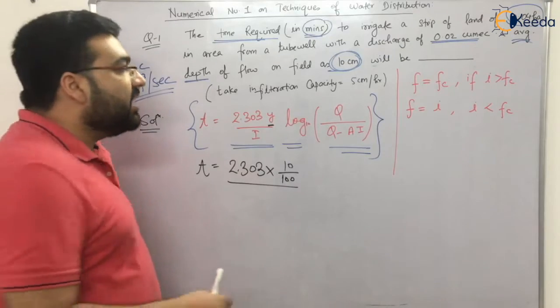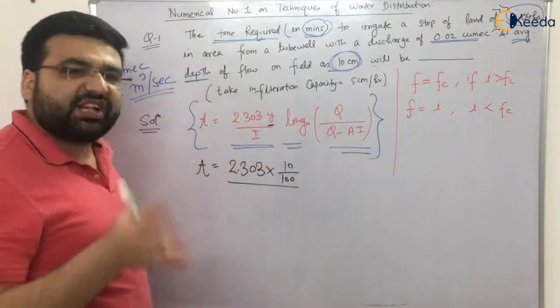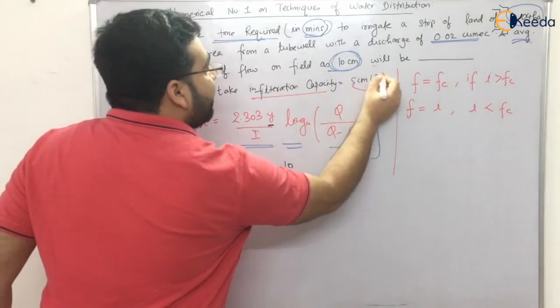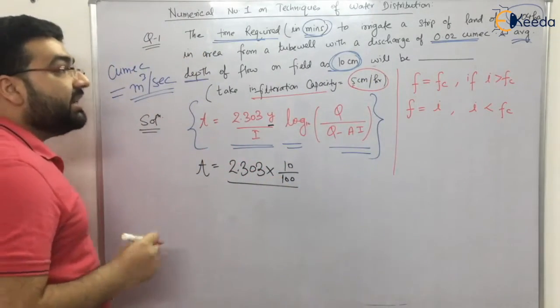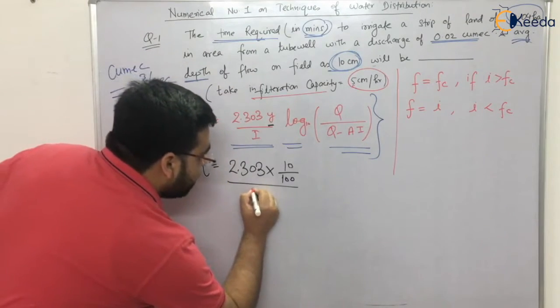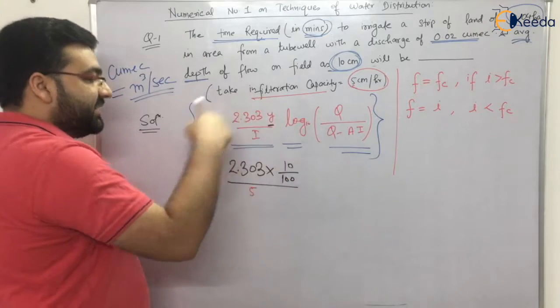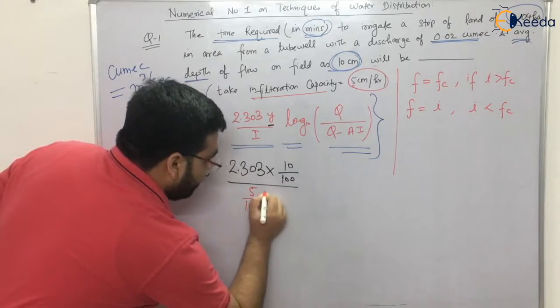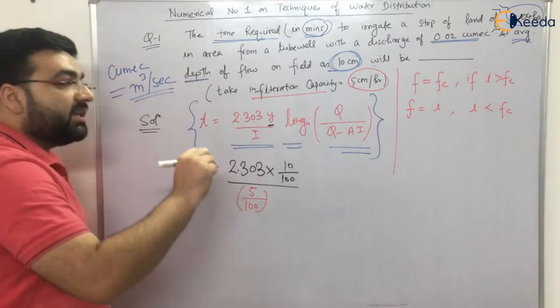What we are doing is that the infiltration will be equal to the infiltration capacity, right? So that is why it is written, take infiltration capacity as 5 centimeter per hour. So it is given to us as 5 centimeter per hour, so per hour, this will be 5 centimeter. Let's convert it in meters, divided by 100.